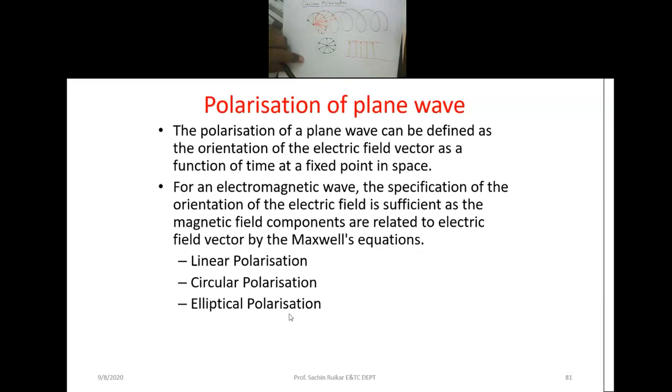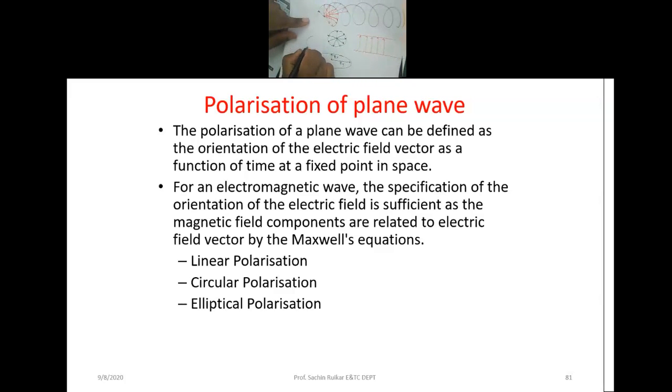Next, elliptical polarization. In elliptical polarization, your signal is elliptically polarized. Instead of a circle, the electric field vector makes an ellipse. Here this is the vertical component, supposed to be Ex, and this is Ey.